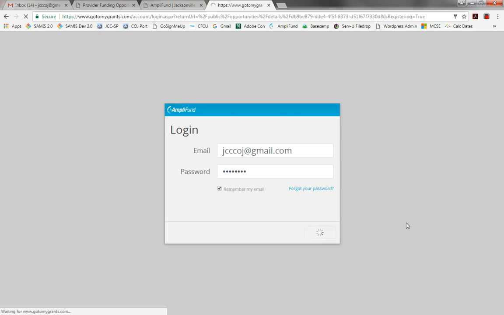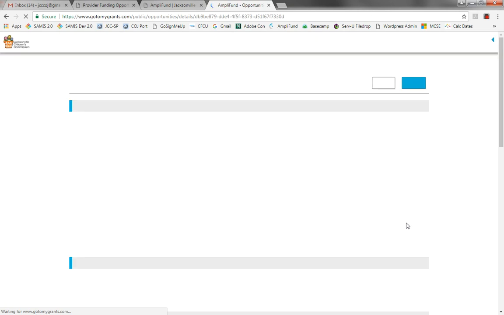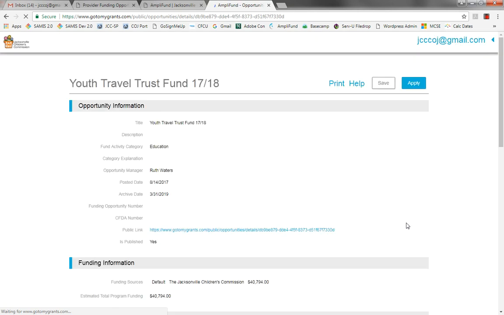It's going to take us a moment to get into the system. And of course, you'd want to have all of your documentation ready before you begin this process. You will be required to upload certain documents that we'll see, and there are going to be 3 forms associated with the Youth Travel Trust application. And this Amplifund software will step us through each of those.